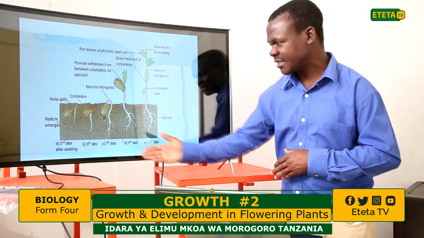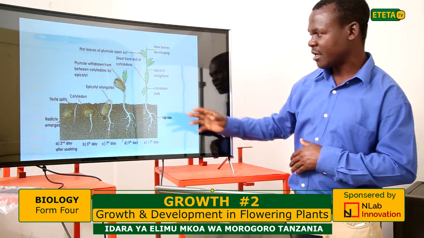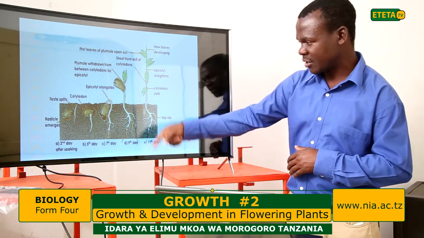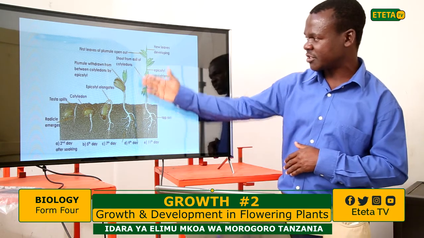In the second series, the epicotyl elongates and the roots go on forming downwards. And in the other series, you can see the change there now.